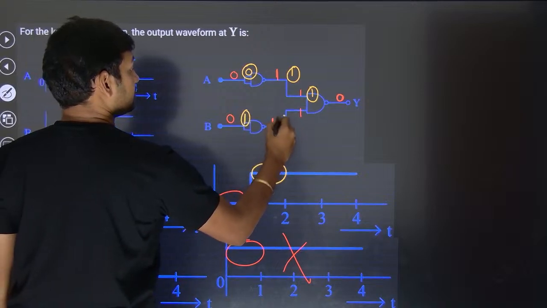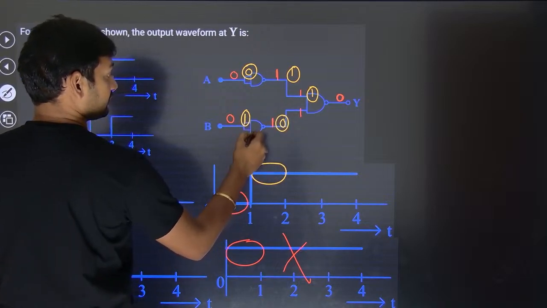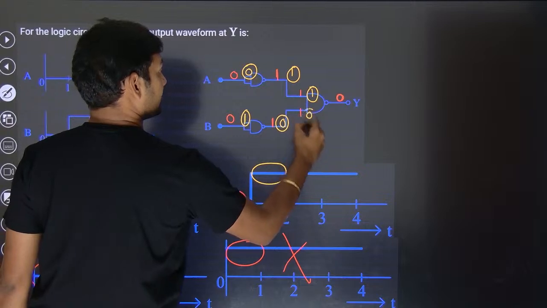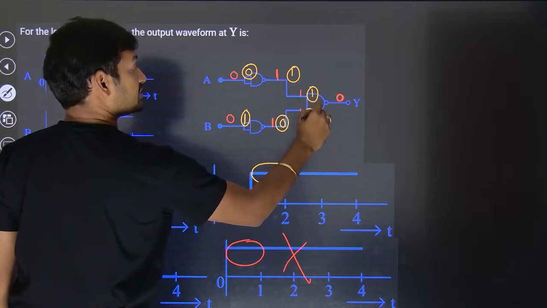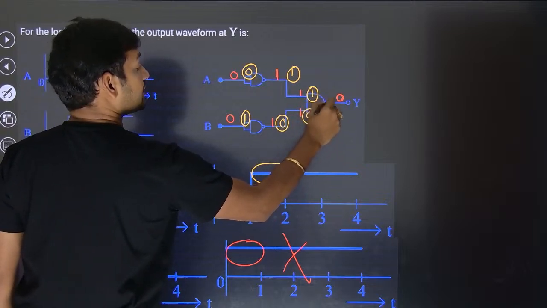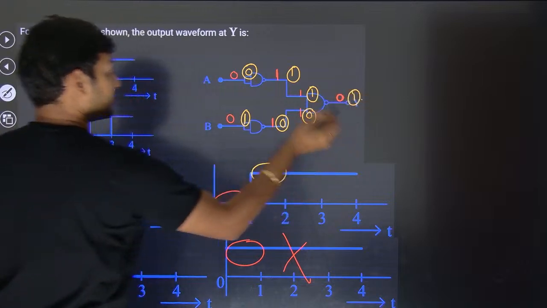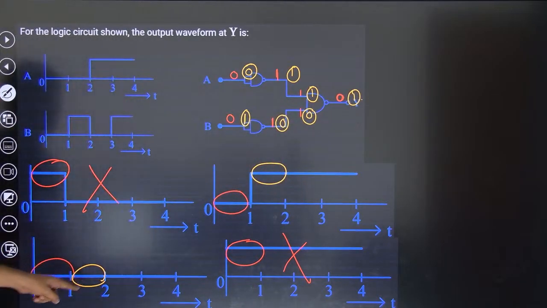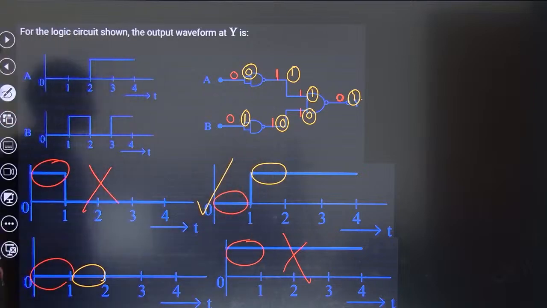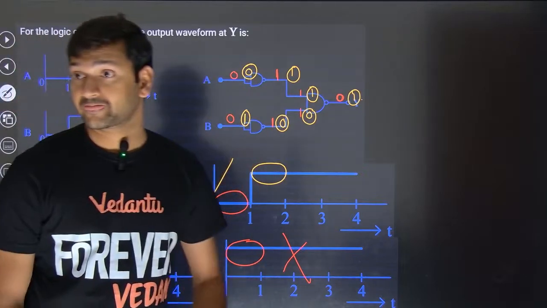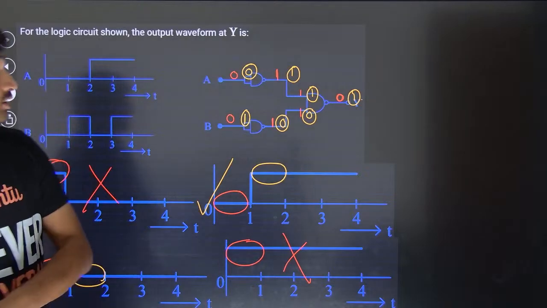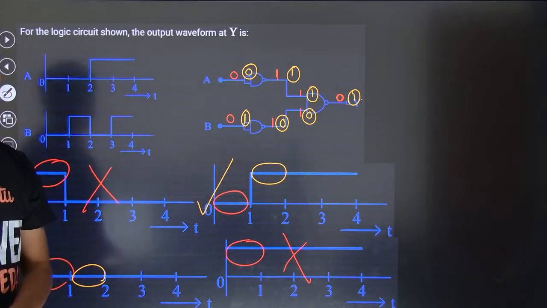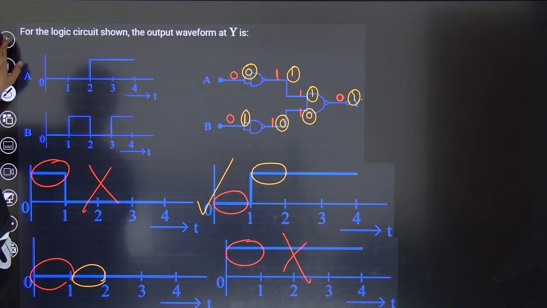So this will come out to be 0. 1 into 1, 1 bar 0. So 0 bar. So 1 into 0 should be 0. And as it is a NAND gate, it should be 1. So I should get a high. Here I have a low. So which option are you going to mark? You are going to mark option B.